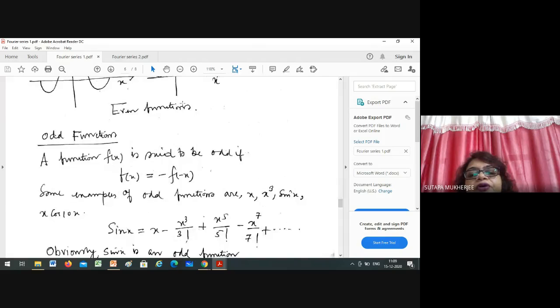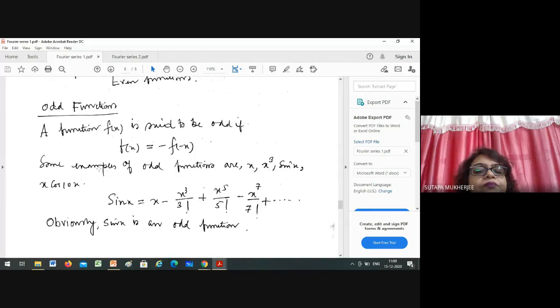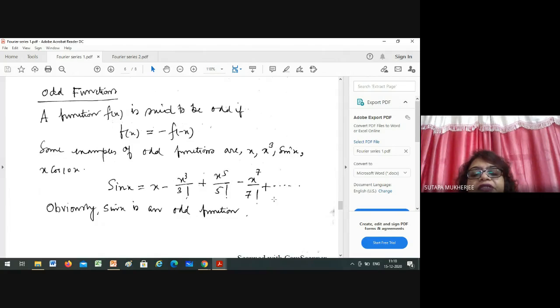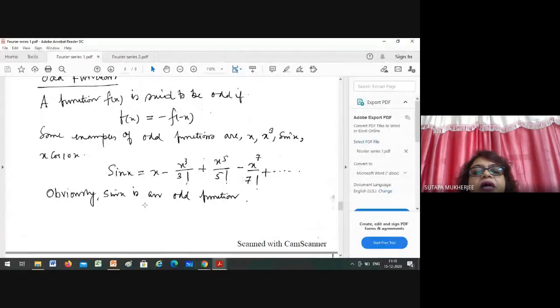Now come to odd functions. Obviously, it will be the reverse of even functions. f(x) equals minus f of minus x, right? Examples of odd functions will be x to the power 3, sin x, x cos 10x, whatever. The series of sine is like this: x minus x to the power 3 by 3 factorial plus x to the power 5 by 5 factorial minus x to the power 7 by 7 factorial. Obviously, sin x is an odd function because sin of x equals minus sin of minus x, right?